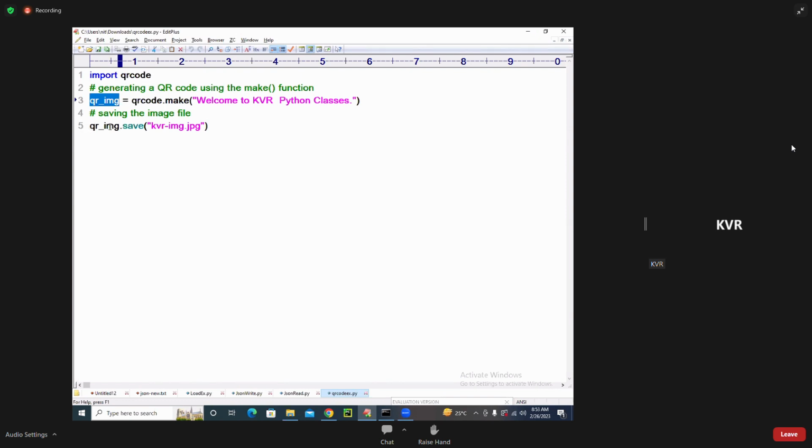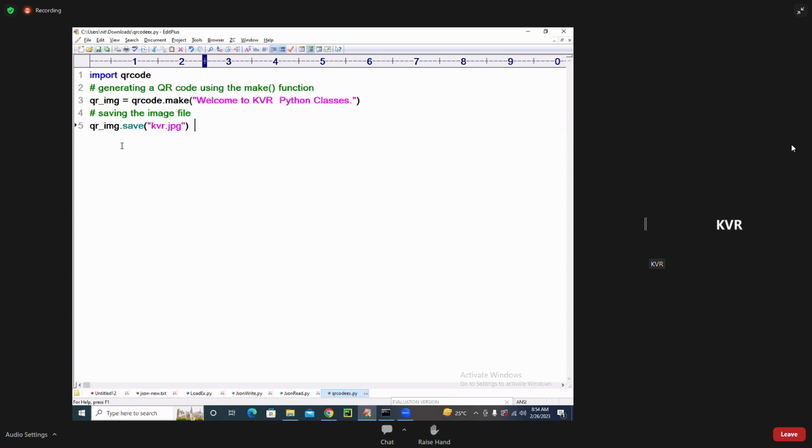Then image.save: whatever image object is returned, you call save on it. On what name do you want to save it? Something like HYD.jpg, a JPG file. Or I will take my name, KVR.jpg.